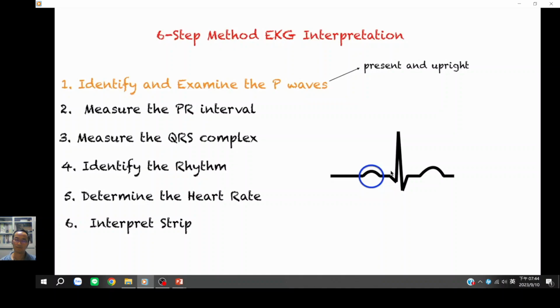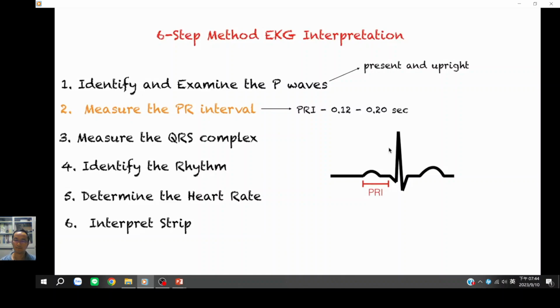The PR interval is the distance between the beginning of the P wave and the beginning of the QRS complex. What we do is count the number of small boxes in between and multiply it by 0.04 seconds. Our magic number for the PR interval is 0.12 to 0.20 seconds. Anything more than 0.20 seconds could indicate another dysrhythmia such as heart blocks.